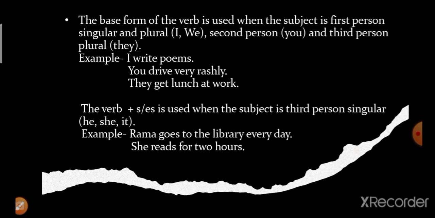Here go is the verb, and we are adding the suffix es to it. Whenever there is a third person he, she, or it, we use this form of the word. Next is: she reads for 2 hours. She is again third person singular, so that is why we use verb plus s.